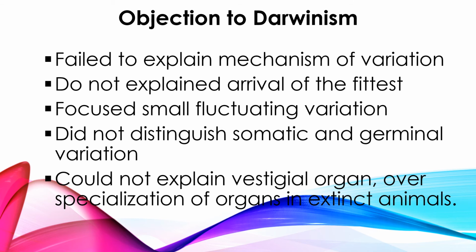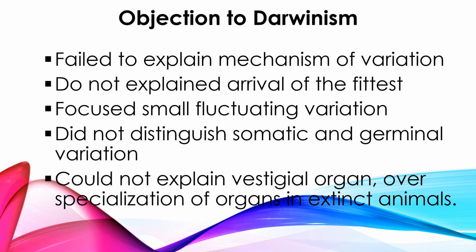Then oversized antlers in the extinct Irish deer. The Irish deer had over specialized antlers, right? Even though it had this over specialized character, these organisms are extinct. So as per Darwin's concept, we could not explain over specialized or over unfit organisms. The fittest organisms only can survive in the environment, but we could not say so, because even with this over specialization, these organisms became extinct, right?